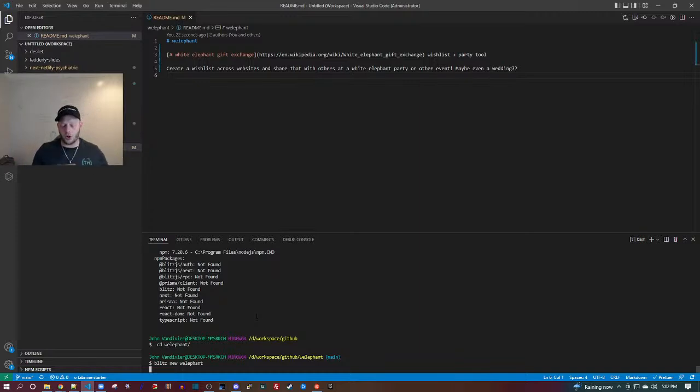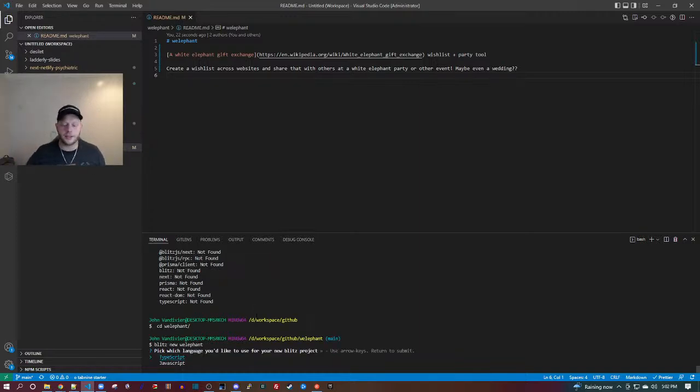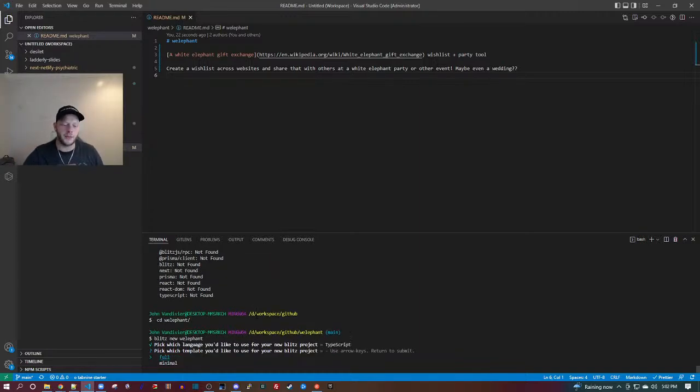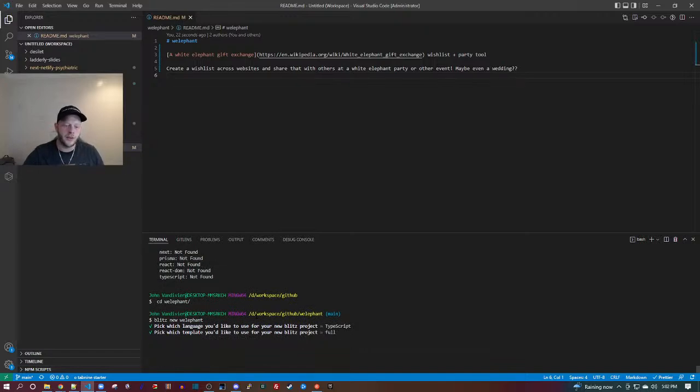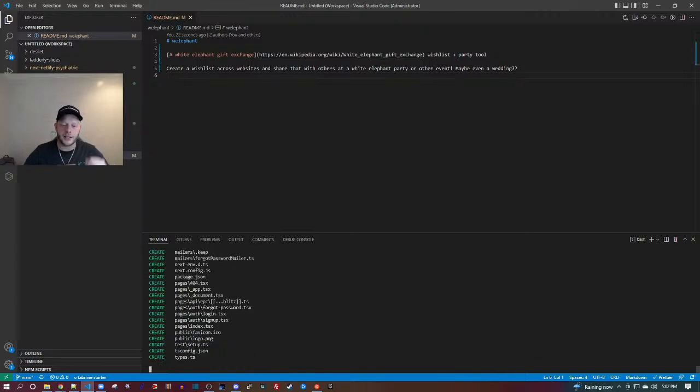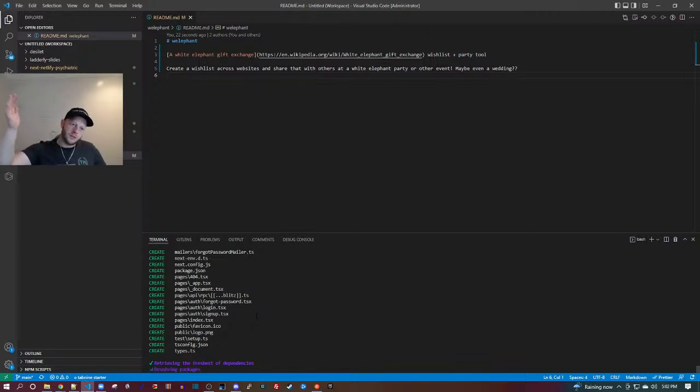This information is all available on the Blitz docs. I just happen to know it already because I've been using Blitz for quite a while. Feel free to ask why I picked the various things, but basically we're using TypeScript. And we are going to use React Hook Form, which is the most popular form solution out of the options given.